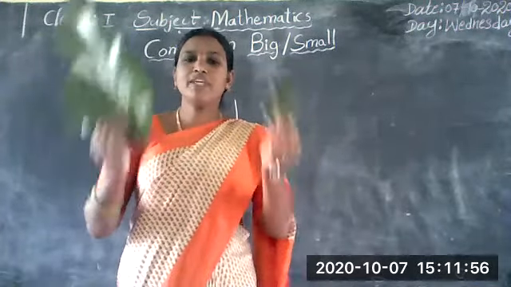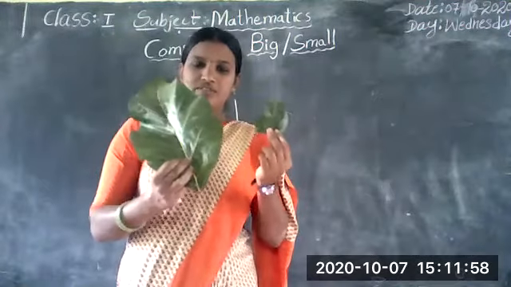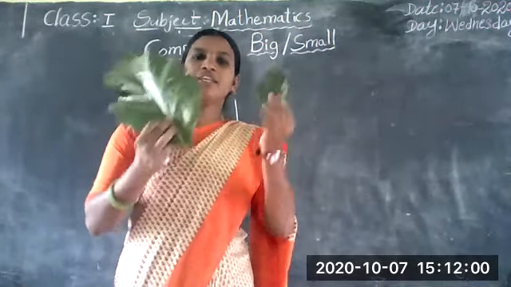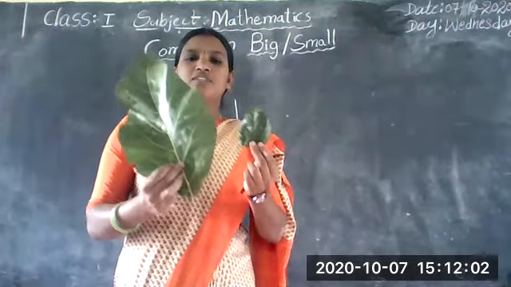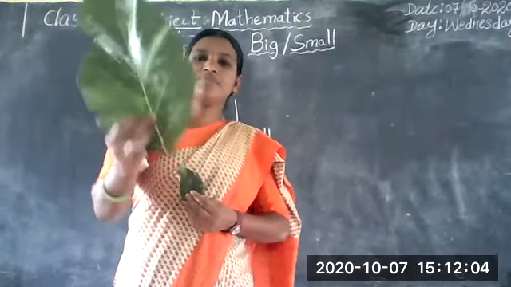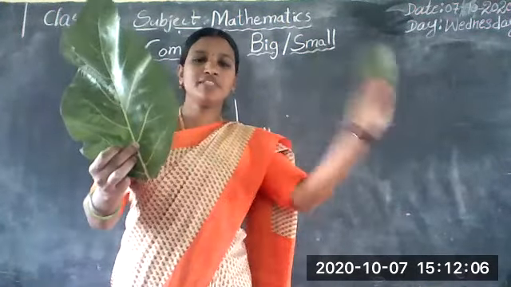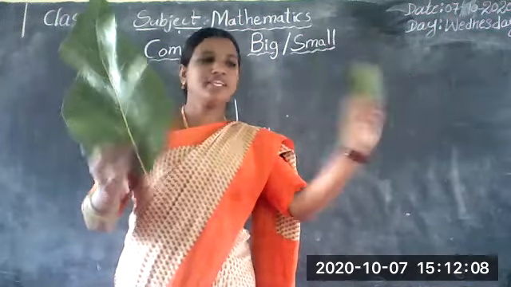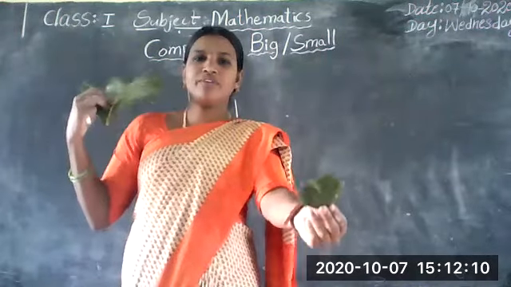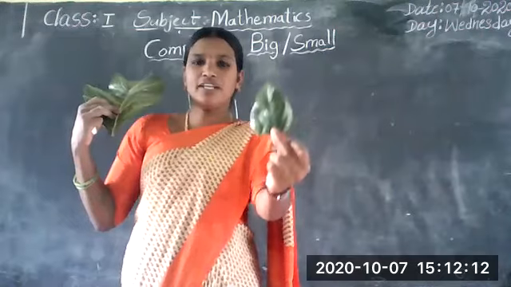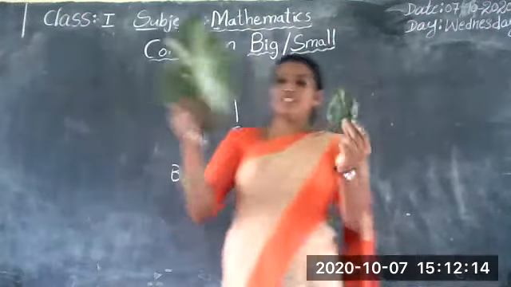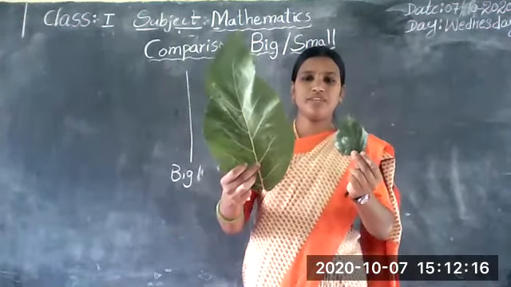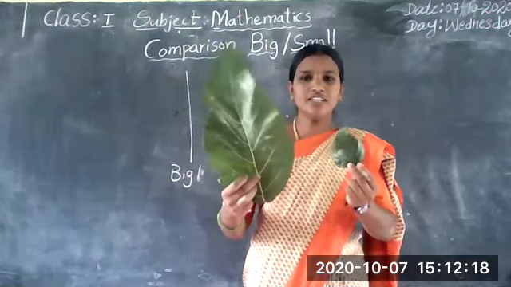When we compare these two leaves, this is the big leaf compared with this leaf, and this is the small leaf compared with this leaf. Do you all understand, children?